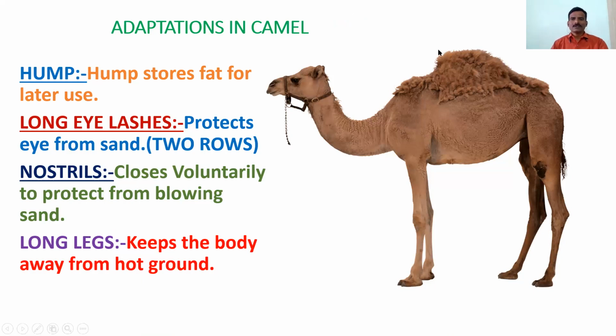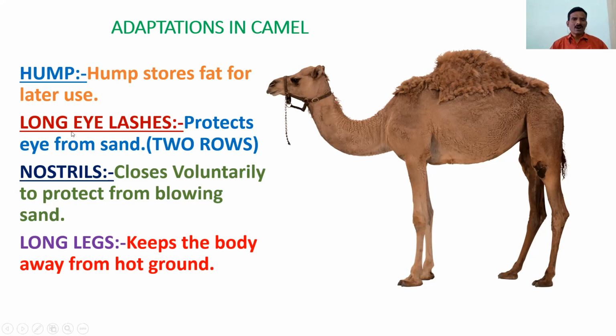The hump stores food material in the form of fat. When more food material is available, the camel can store it in the fat of the hump. When food material and water are unavailable or not available in sufficient amounts, it can use the fat for energy and water also. When the fat in the hump is used, the hump becomes very small and also very soft.